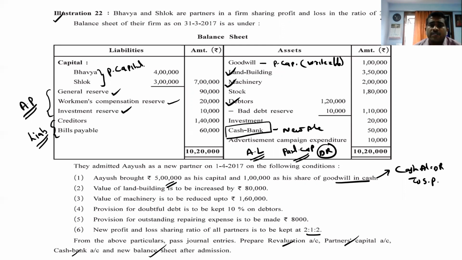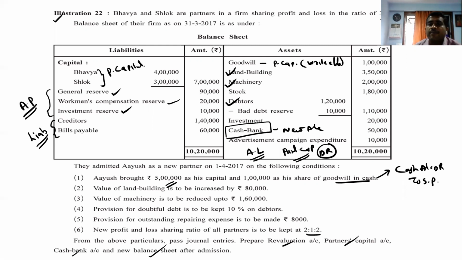The first topic: Ayush brought 5 lakhs as his capital and 1 lakh as his share of goodwill in cash. So the first entry is the capital and the second is the cash. Cash account debited to the sacrificing partner. Land and building is to be increased by 80,000. So what is the journal entry? Land and building account debited. Right, we are in profit to revaluation. Machine is to be reduced. It's an expense for us. So revaluation account debited to machinery.